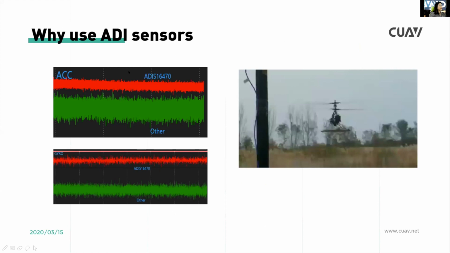Next, we can see the advantage of the ADI sensors. You can see we add this one, more high performance and more stable. Here you can see the red and the green one. Let's see this video from one of our customers.